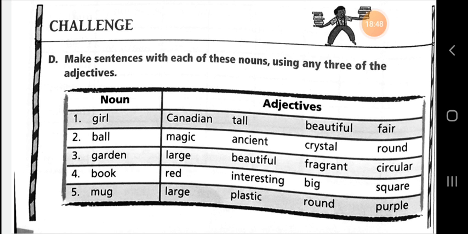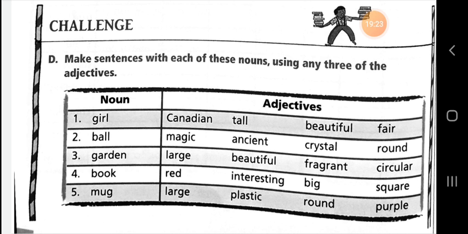And the third noun given is garden, and the adjectives are large, beautiful, fragrant, circular. So I am going to form the sentence. I have seen a large, beautiful, circular garden near my school.